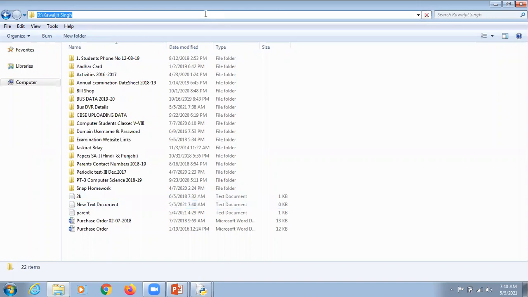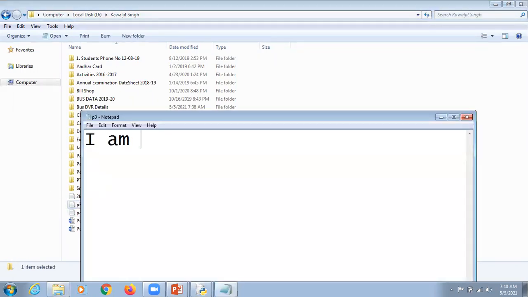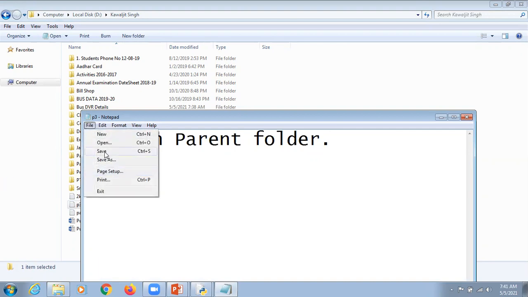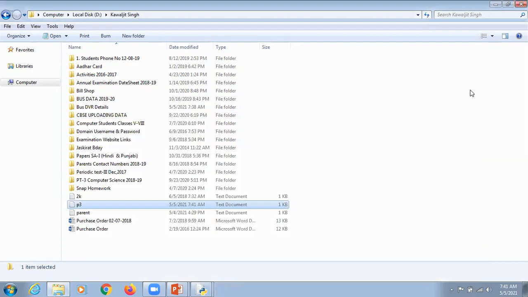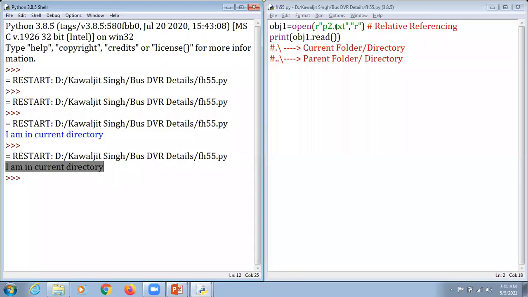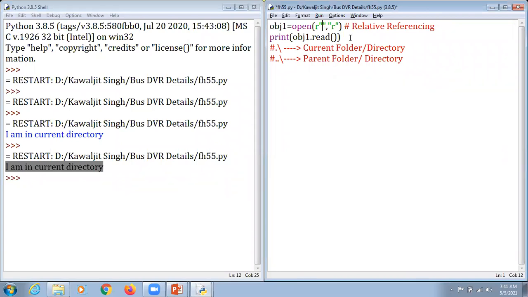It says P3, I am in parent folder. I am in a parent folder. I'm just going to select this, click on file and then save, close this one, minimize this one. That is how we can access the content which is stored in a parent folder.